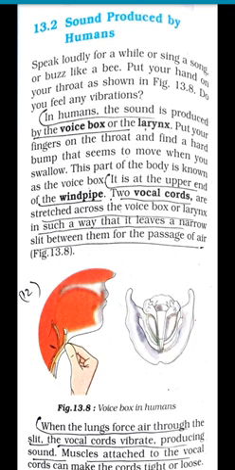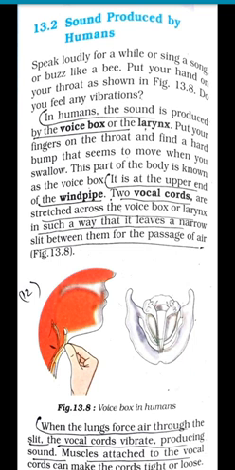Two vocal cords are stretched across the voice box or larynx in such a way that it leaves a narrow slit between them for the passage of air. So the figure shown there is the voice box which is found in humans. And when the lungs force air through the slit, the vocal cords vibrate. And you know that a vibrating object produces sound. When this vocal cord starts vibrating, it produces sound.